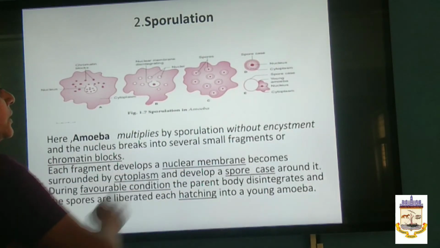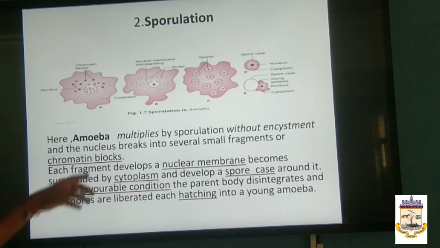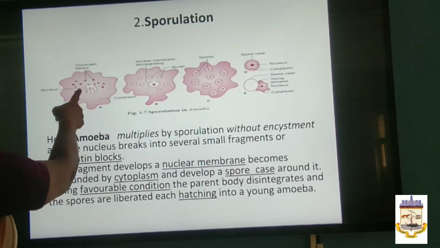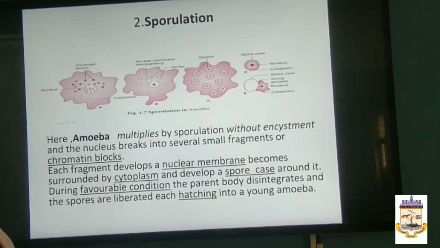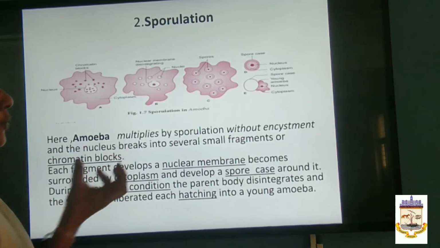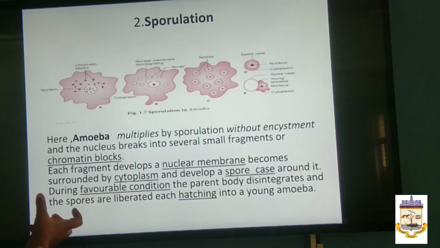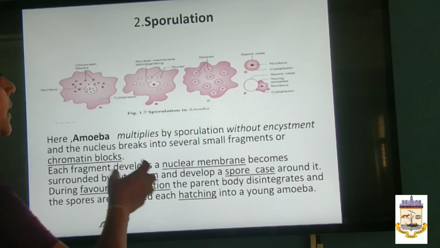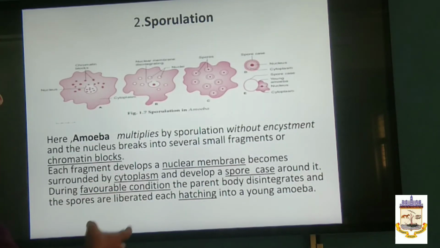Here there is no encystment. Without encystment, the nucleus breaks into several small fragments. The nucleus divides into as many small fragments or chromatin blocks. Here we call them chromatin blocks. That term is used here, and each fragment later develops a nuclear membrane around it.